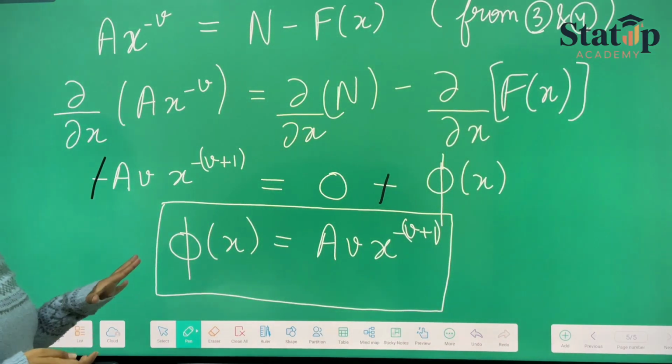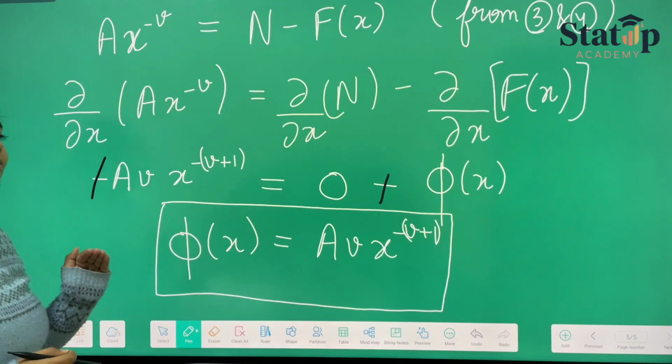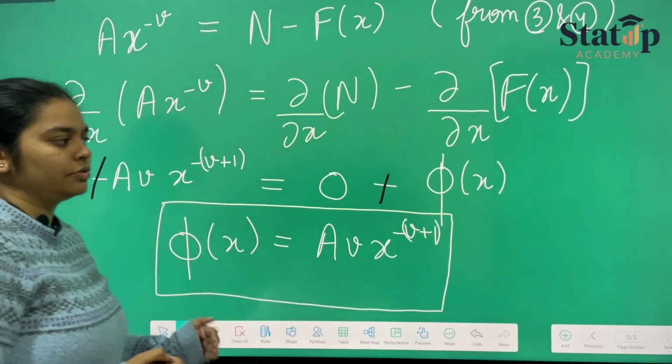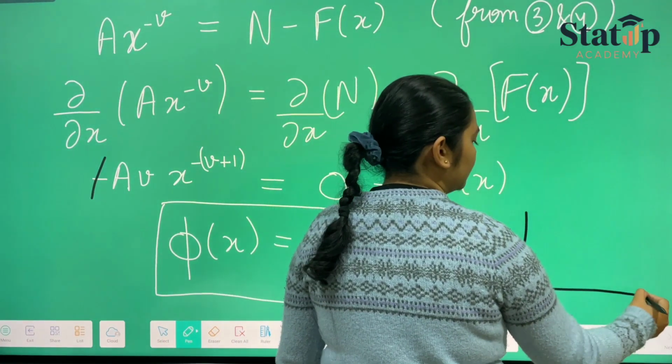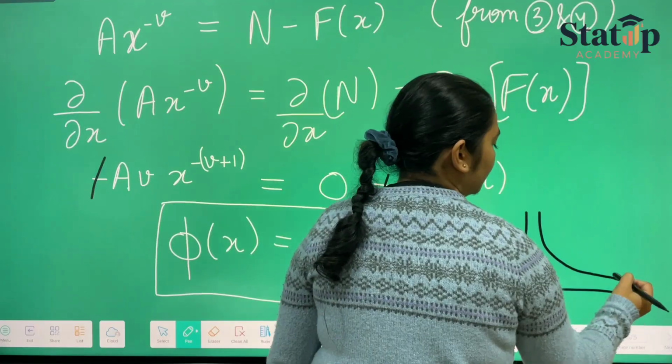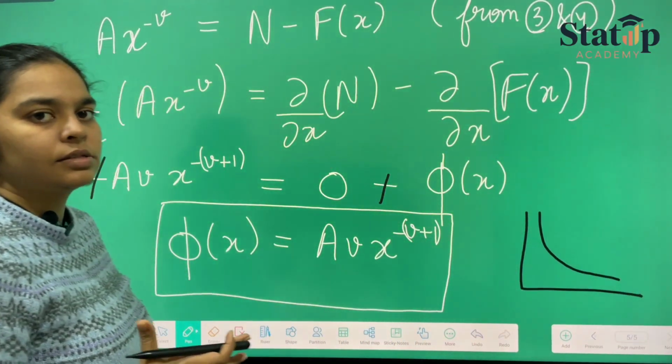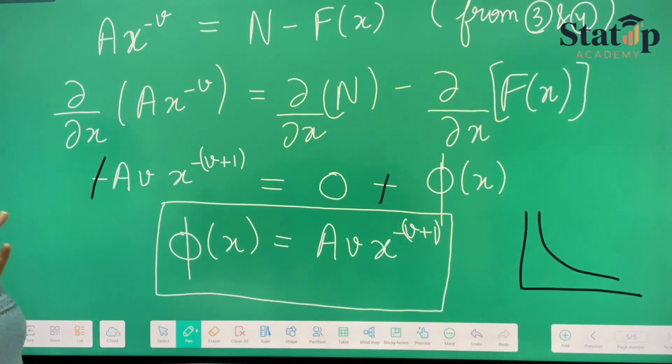If we plot this on a graph, it will come out as a Pareto's law curve like this, where there is no x minus a. We start from the origin where a is equal to 0, so we take it from the origin.